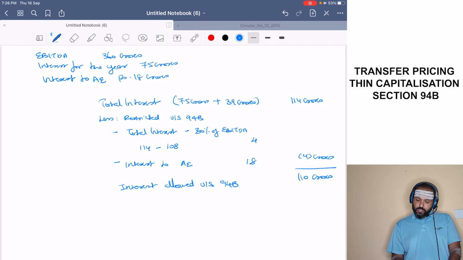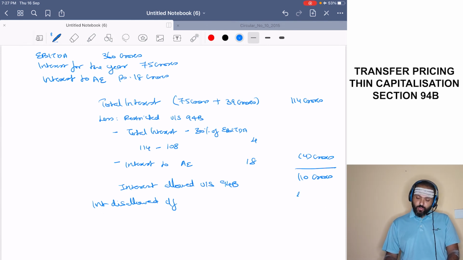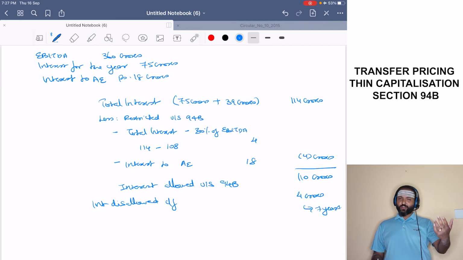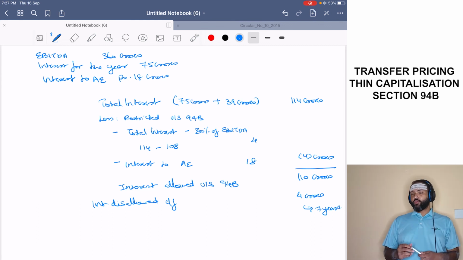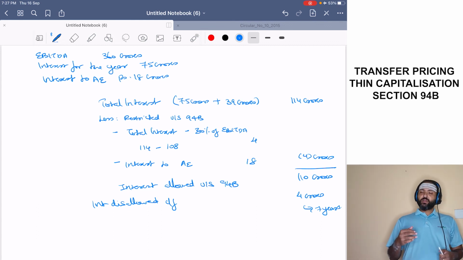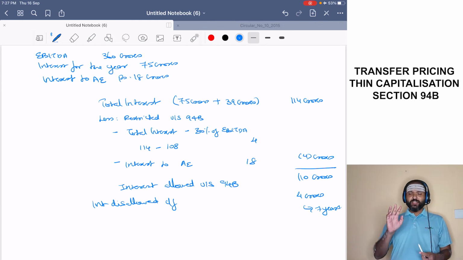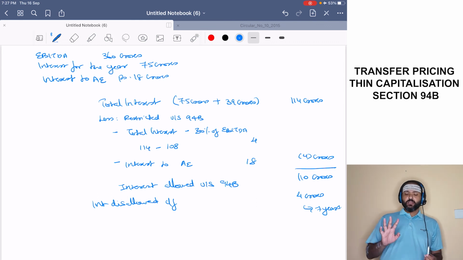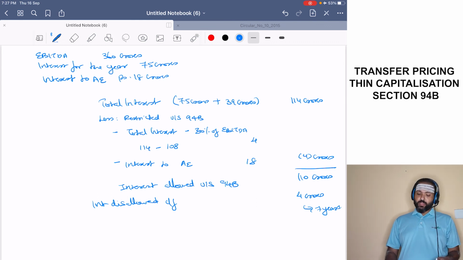Interest disallowed and carried forward. Okay, how much is that? 4 crores. How many years can this be carried forward? For 7 years, because 1 year it is carried forward and set off. Now the excess leftover will be subsequently carried forward and set off over the remaining period of 7 years. Is this clear? So this is how this problem has to be treated.